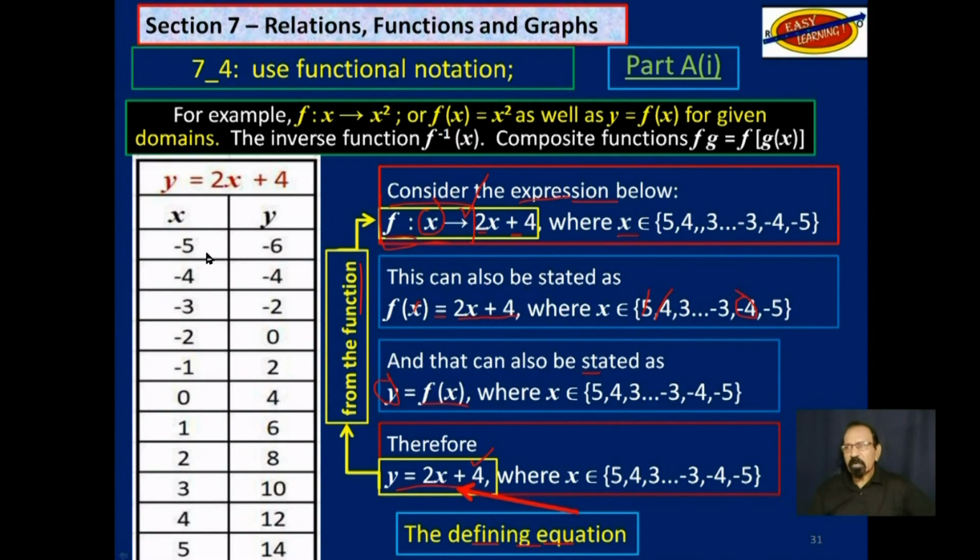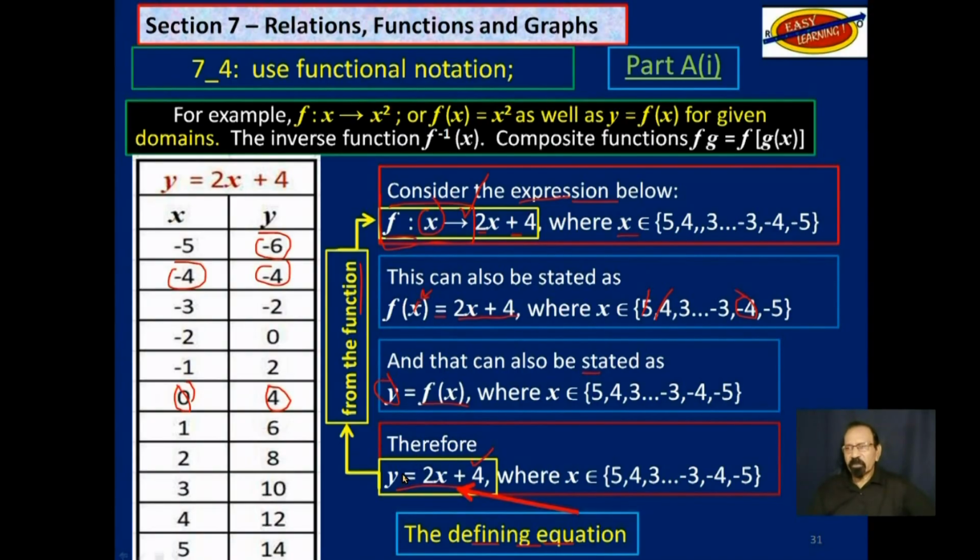So if you substitute -5 in here, you will get -6. That will be the range. Well, that will be the image in the range. If you substitute -4, you will get -4. If you substitute 0 in this equation, you will get 4, and so on.